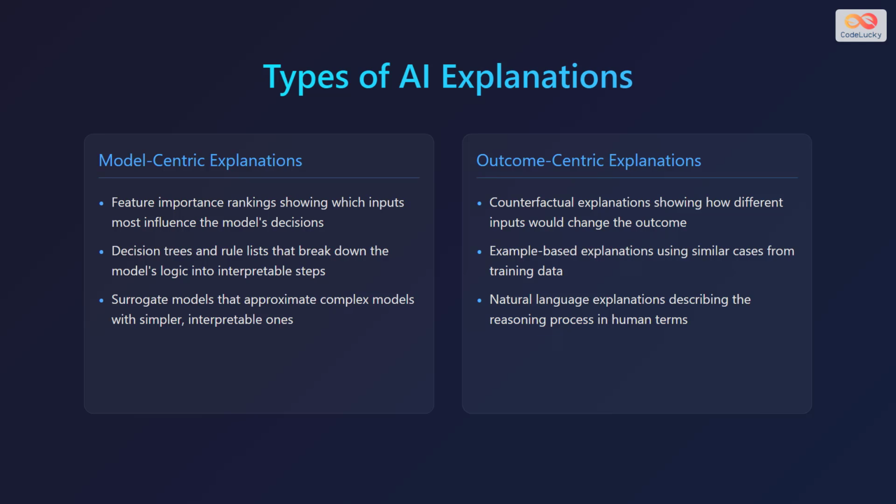Outcome-centric explanations include counterfactual explanations showing how different inputs would change the outcome, example-based explanations using similar cases from training data, and natural language explanations describing the reasoning process in human terms.